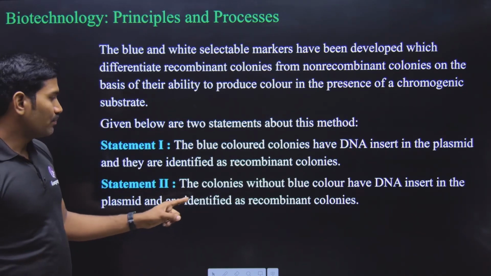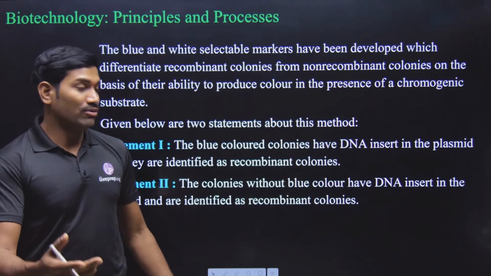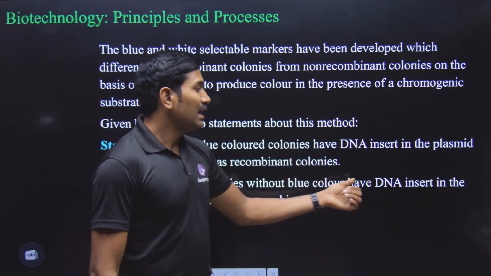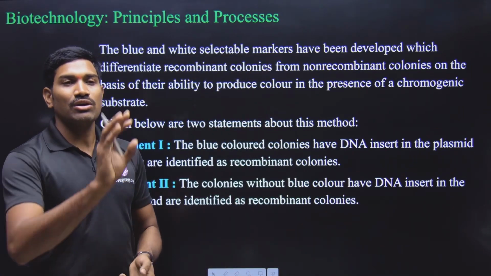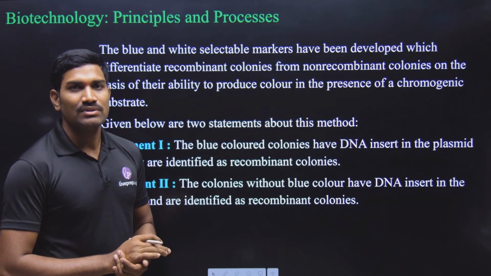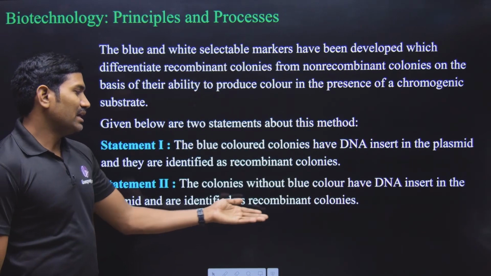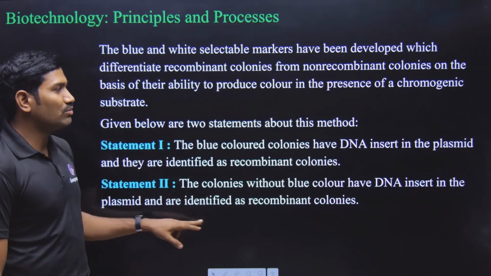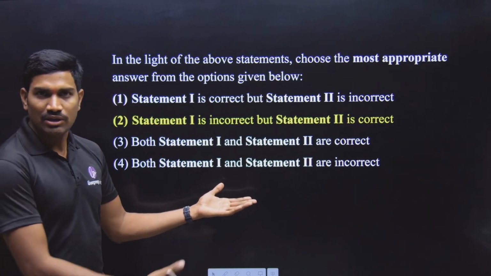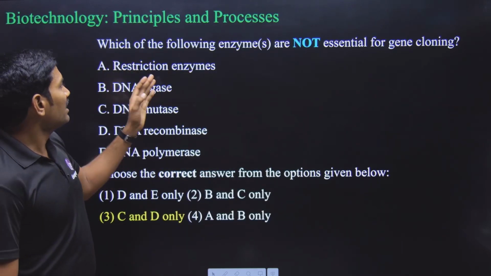Next one, statement 2. The colonies without blue color, meaning white colonies, have DNA insert, correct? White colonies, why are they white? Because the DNA insert is present. That's why insertional inactivation is taking place in the plasmid, and they are identified as recombinant colonies. This is correct. So statement 1 is wrong and statement 2 is correct. I hope the explanation is clear. Okay.